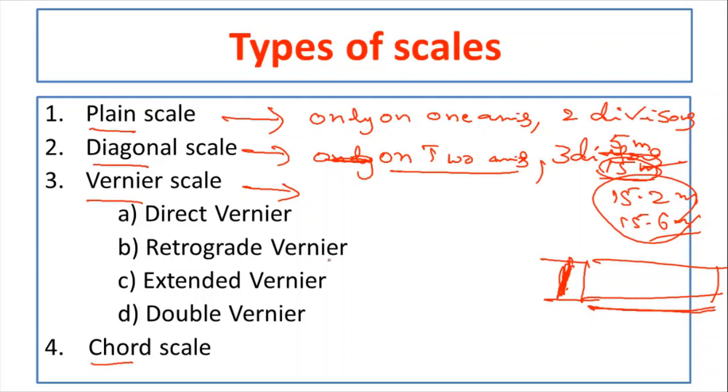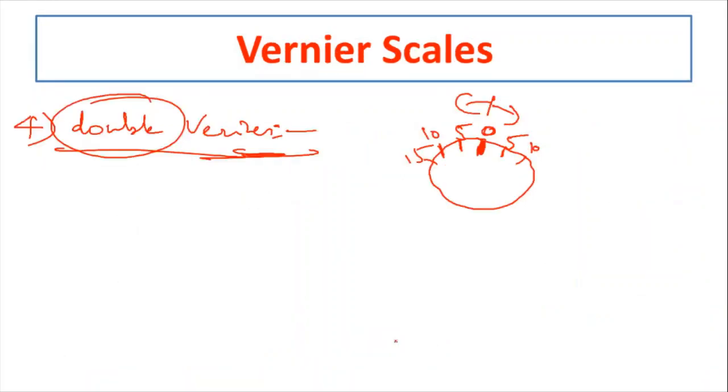Okay. Then last type of the scale is chord scale. This chord scale is used to represent the angles. So this is about the four types of the scales we use in the surveying.